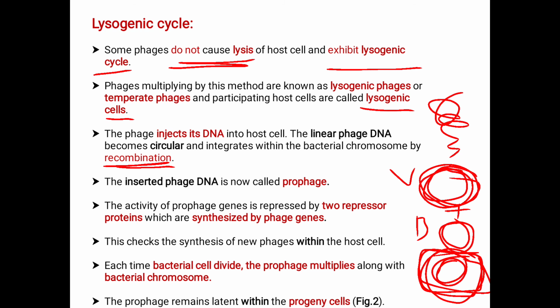Each time the bacterial cell divides, the prophage multiplies along with the bacterial chromosome. Here, each time the bacterial cell divides, the prophage, that is the inserted phage DNA, multiplies along with the bacterial chromosome. The prophage remains latent within the progeny cells.